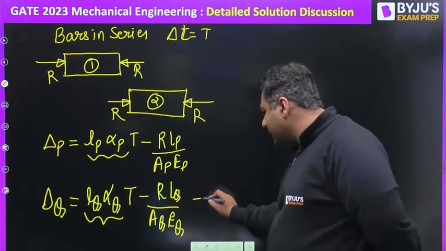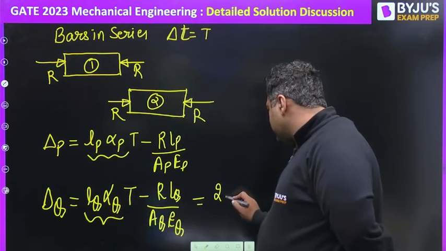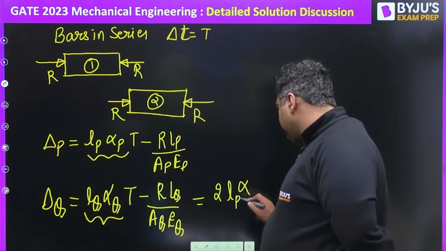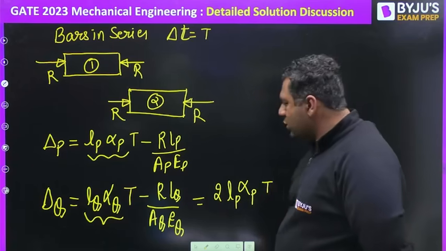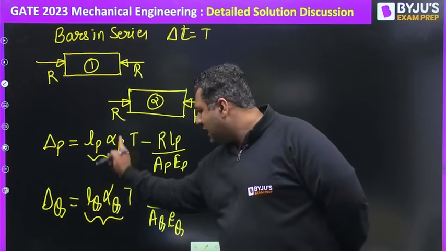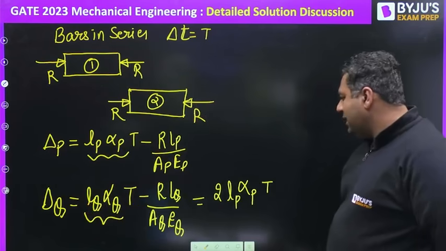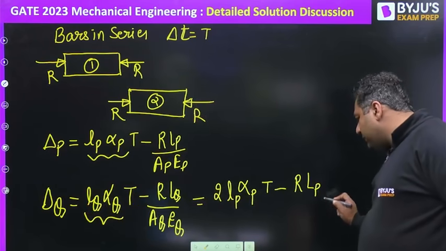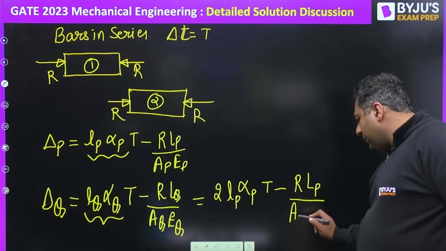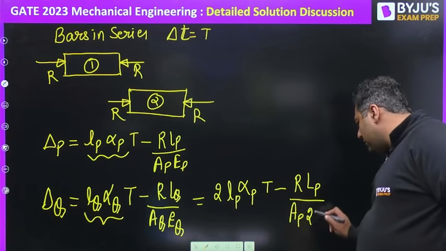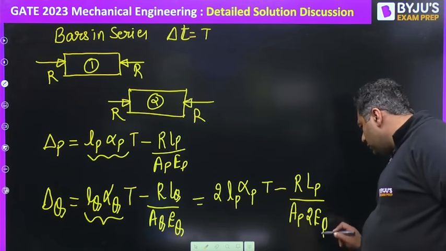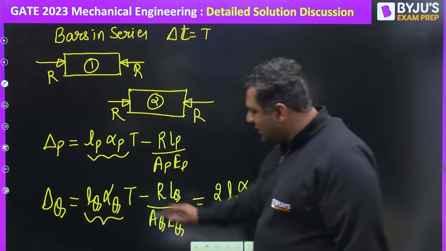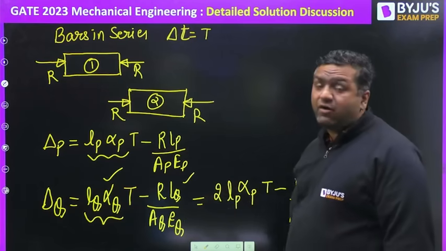So you can also write it as 2 times L_P alpha_P T, because L_P and L_Q are the same and alpha Q is 2 times alpha P. This term can be written as R L_P by A times 2 E_P, because L_P and L_Q are the same, the areas are the same, and E_Q is 2 times E_P. So this term becomes double and this term becomes half.